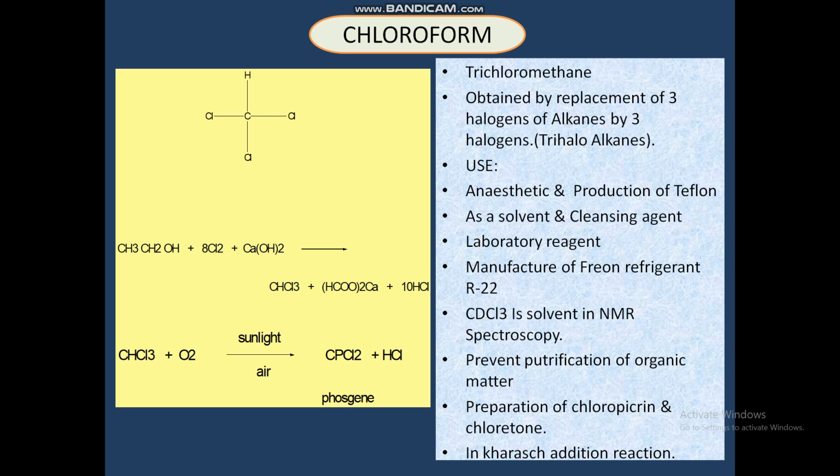It can be prepared by the reaction of alkali and chlorine on ethyl alcohol or acetone. You see the equations. Ethyl alcohol reacts with the chlorine. Calcium hydroxide is one of the alkali. It is producing the chloroform.